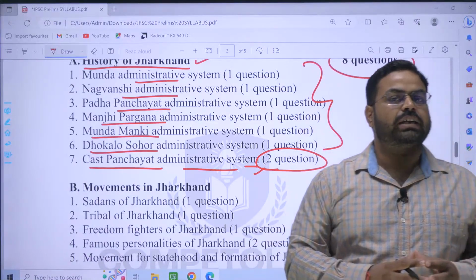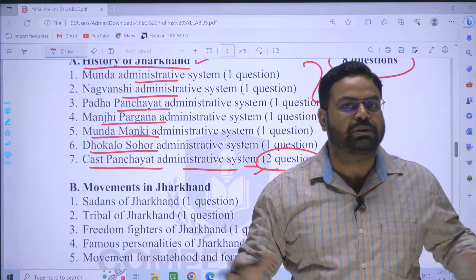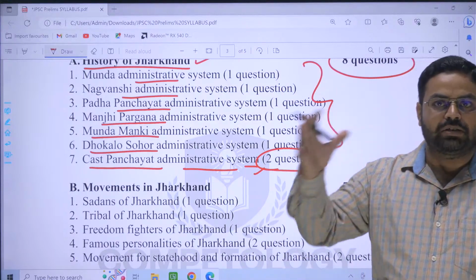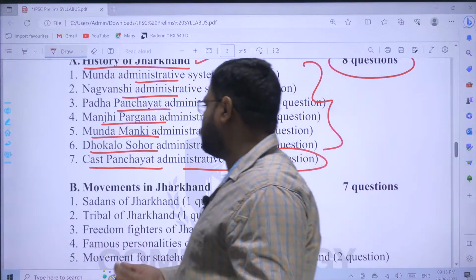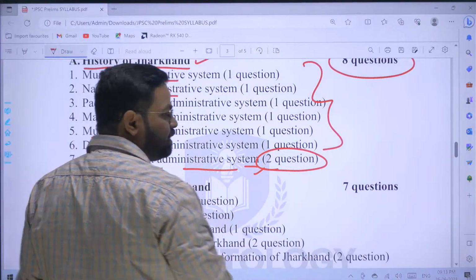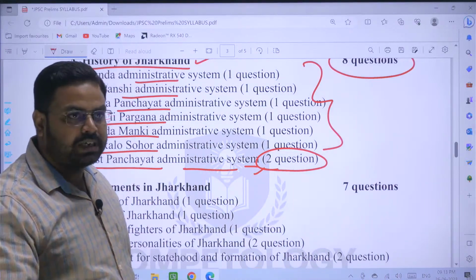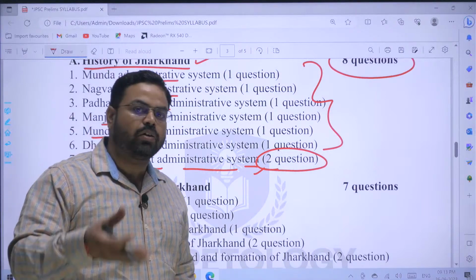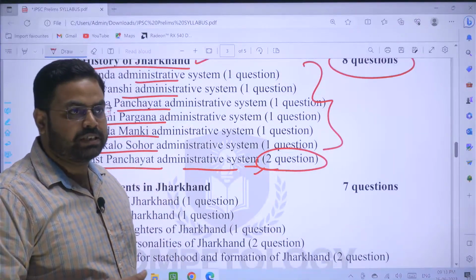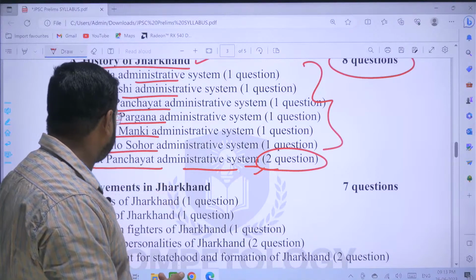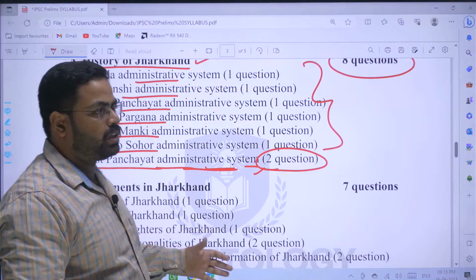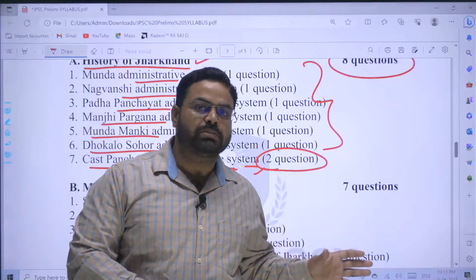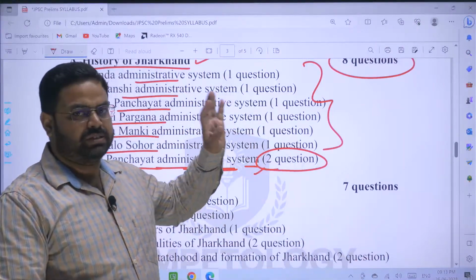You will find that there are a number of caste panchayat systems, a whole gamut, a galaxy of caste panchayat systems. Already you know that there are 33 notified tribes in Jharkhand, and thereafter many of the other tribal administrative systems are already functional in the state of Jharkhand. So if you go on to study these caste panchayat administrative systems, then you will lose on the other portions. So don't run behind these two questions, just leave it.